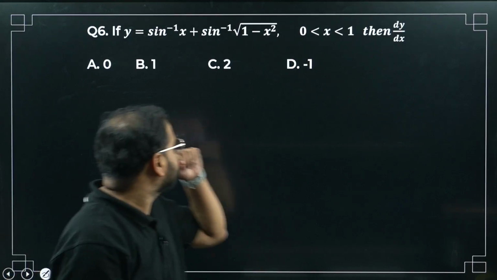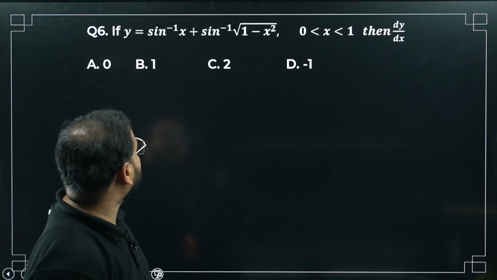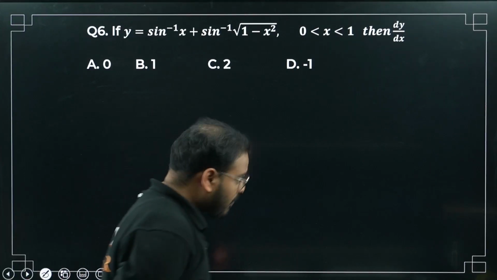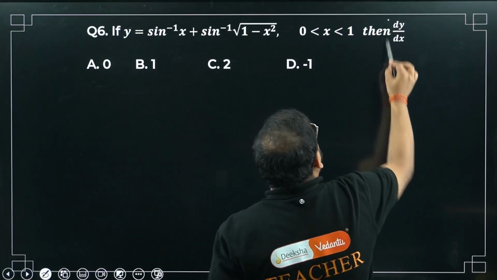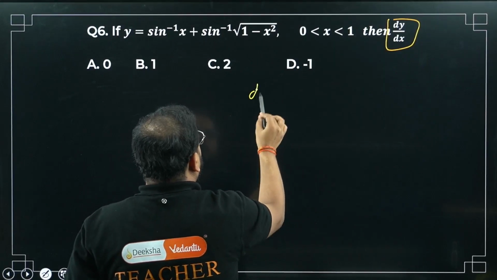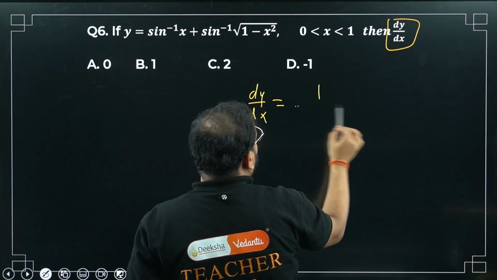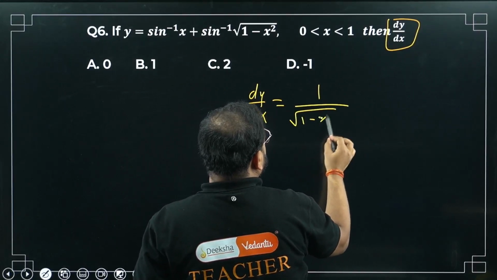Have a look. Y equals sin inverse of x plus sin inverse of root under 1 minus x square. Let us see how we can solve it. We are looking to find the derivative. Sin inverse of x means 1 upon root of 1 minus x square.